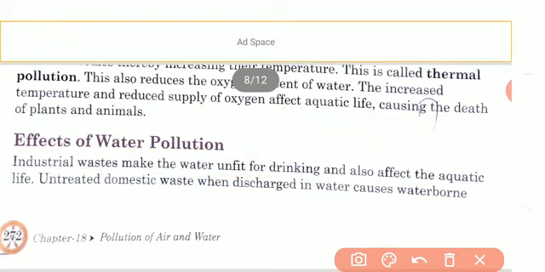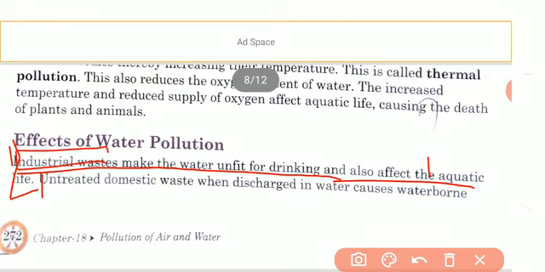Understood? So the first point is: industrial waste makes the water body unfit for drinking and also affects aquatic life, meaning the living organisms that live in the water get affected by the pollutants from the industries.